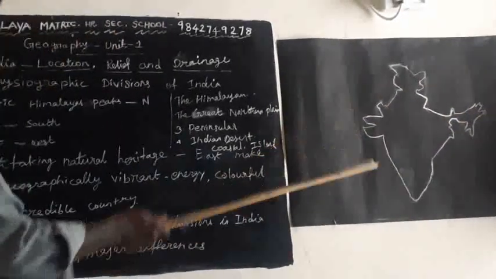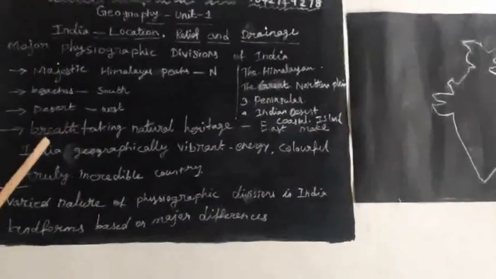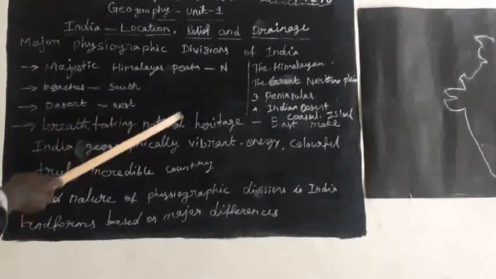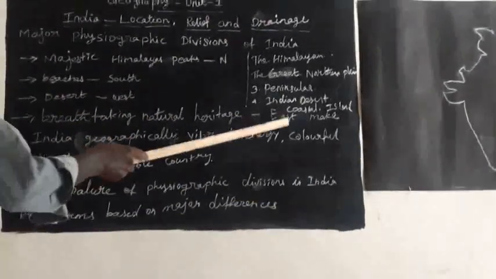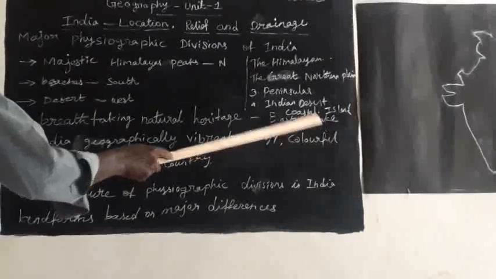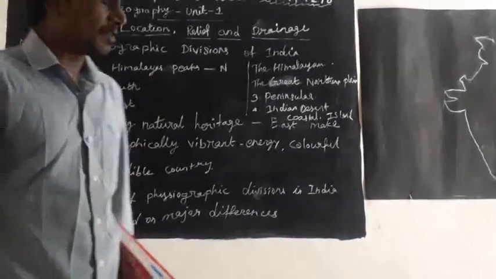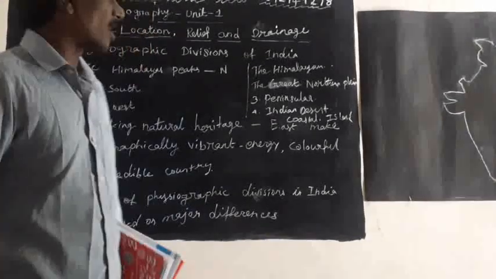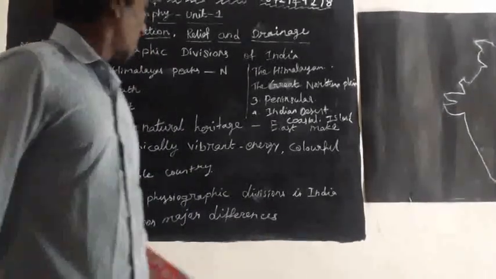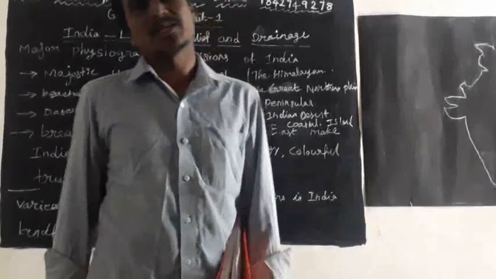The east has breathtaking natural heritage, making India geographically vibrant, energetic, colorful and truly incredible.